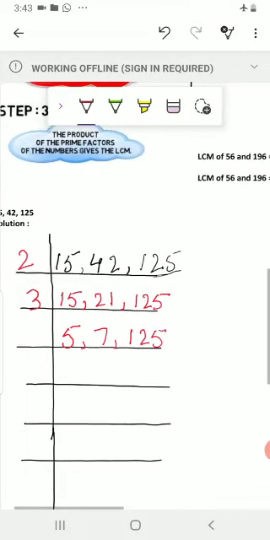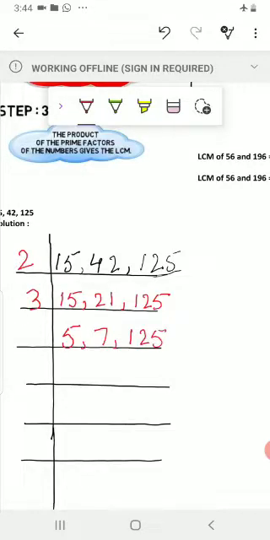Yes students, here we have 5, 7 and 125. Okay, so here which is the least prime number which is divided by any number. Okay, we select one prime number which divides 5 or 7 or 125. इसमें से किसी एक को भी वो लीस्ट प्राइम नंबर अगर डिवाइड करेगा तो हम उससे डिवाइड करेंगे.